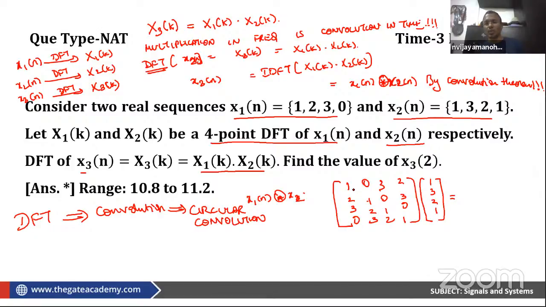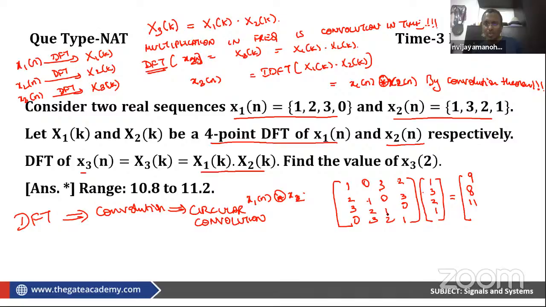So 1, 3, 2, 1. So now there are 4 rows and 4 columns. I can take the matrix multiplication. So 1 plus 0 plus 6 plus 2 is 9. 2 plus 3, 5, plus 0, plus 3, 8. 3 twos are 6, 9, 11, plus 0, so this is 11.